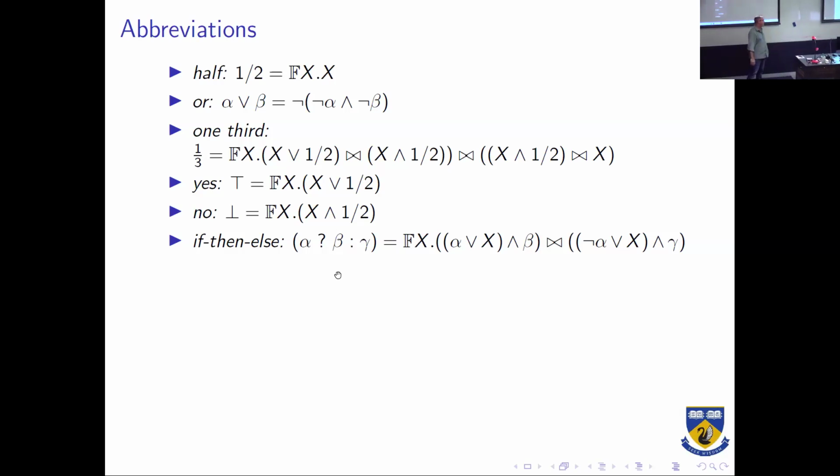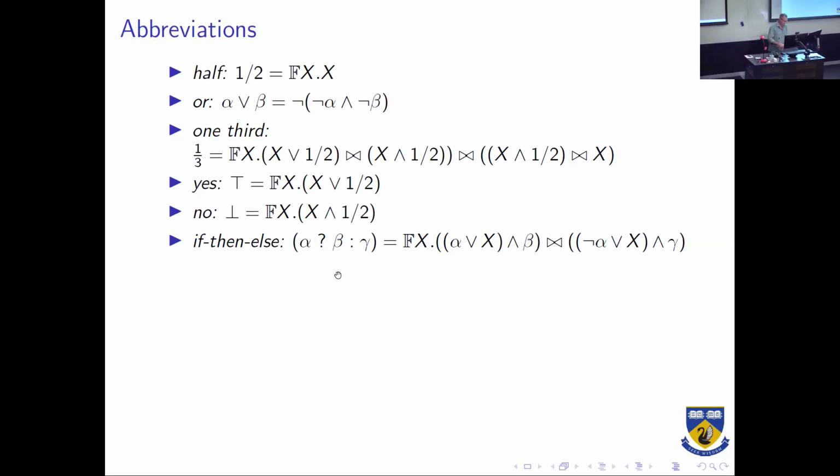This is a deconstructed version of the logic that appears in the abstract, which had this conditional if then else operator. So a ternary construct. If alpha, then beta, otherwise gamma. That's normally just alpha times the probability of beta plus 1 minus alpha times the probability of gamma, as a weighted sum. But we don't need a ternary operator. We can simulate it using the expectation operator and a fixed point.